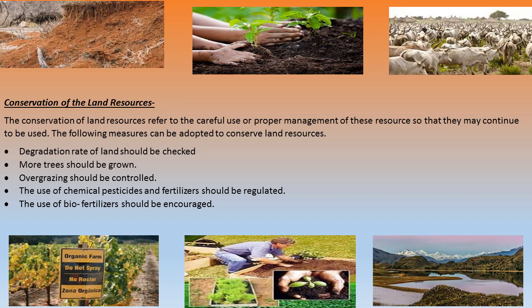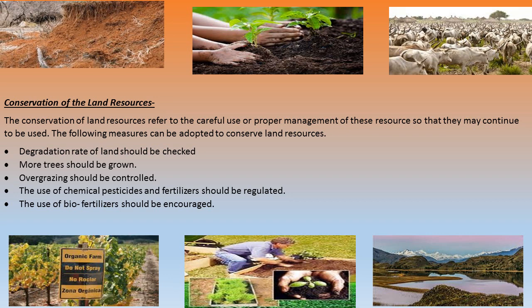First of all, the degradation rate of the land should be checked. Degradation means, you see children, plants have roots, and those roots actually bind the soil. If we keep on cutting the trees, the binding of the roots is lost and the soil is run off by the water, and the fertile layer of the soil will run off with the water. So we need to stop this kind of degradation by not cutting the trees.